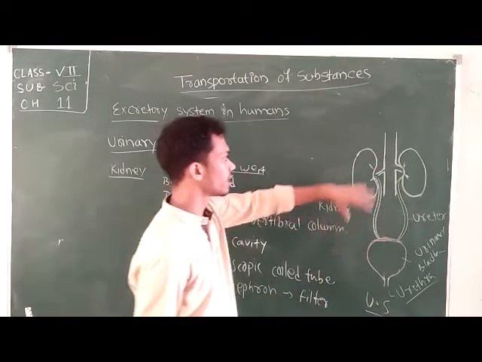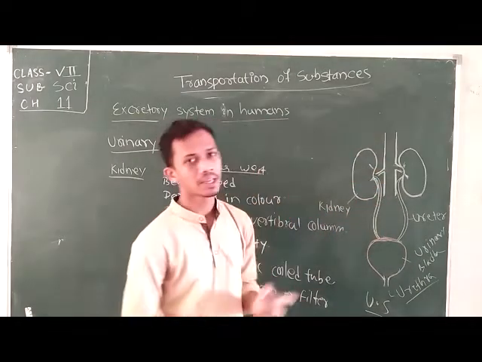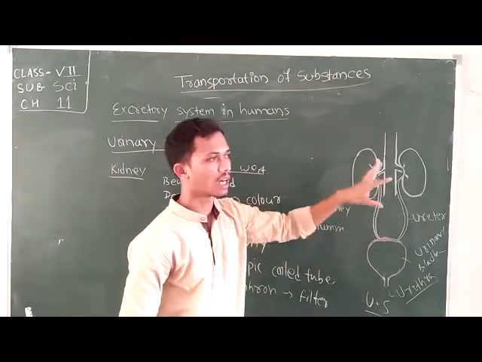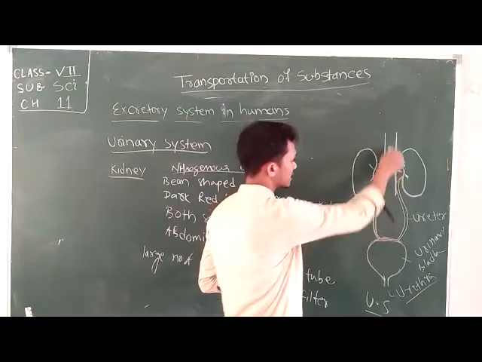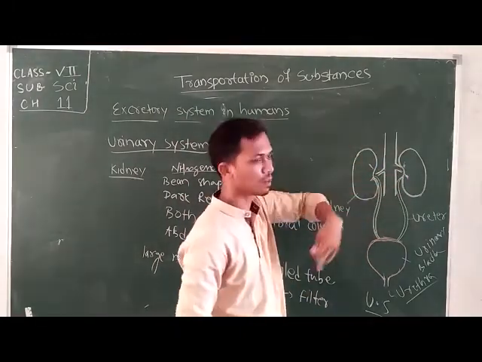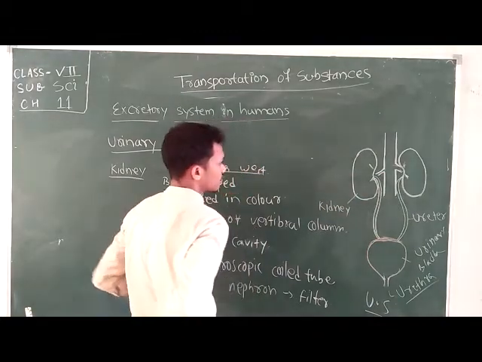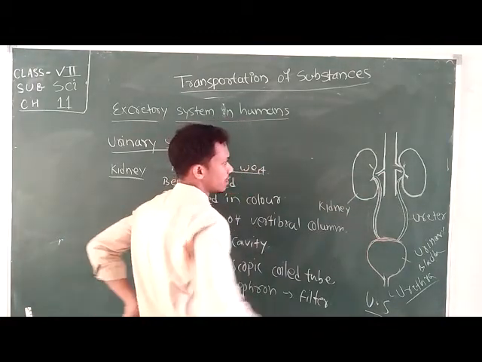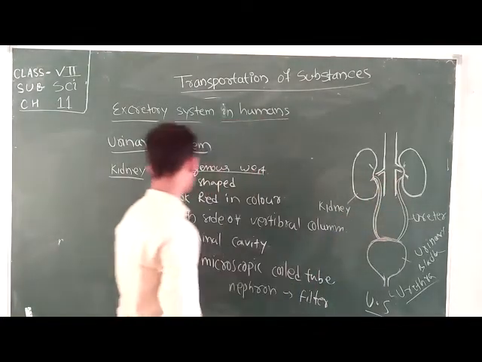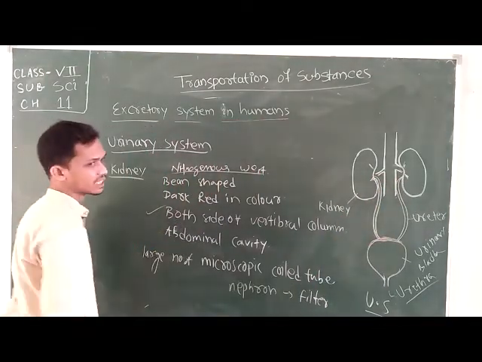In a human being, a pair of kidneys, two kidneys, are there, and they are placed on both sides of the vertebral column.